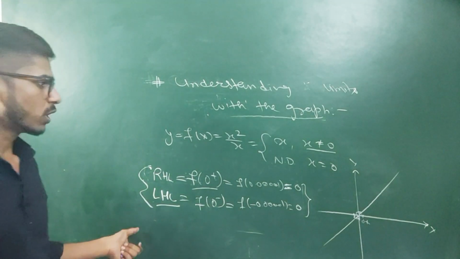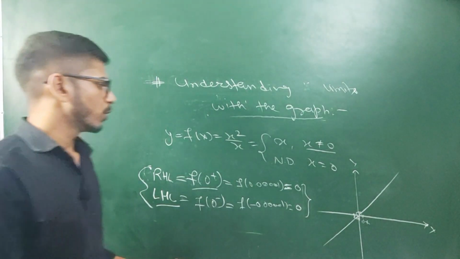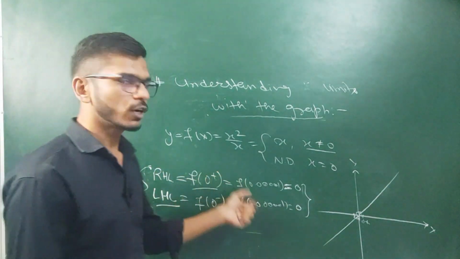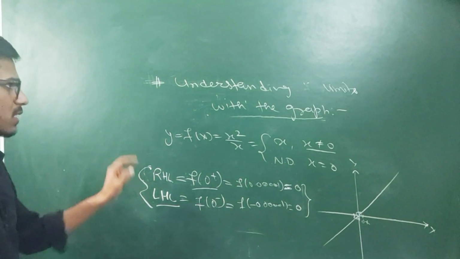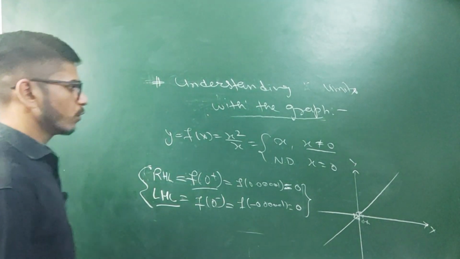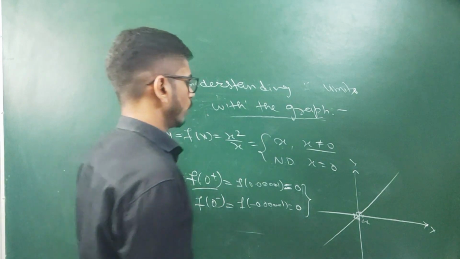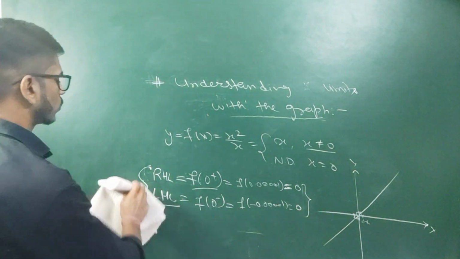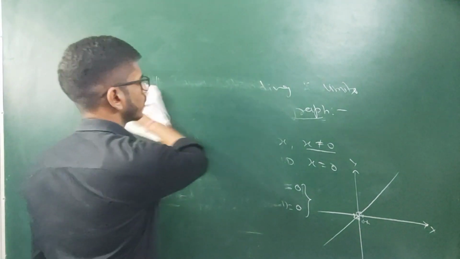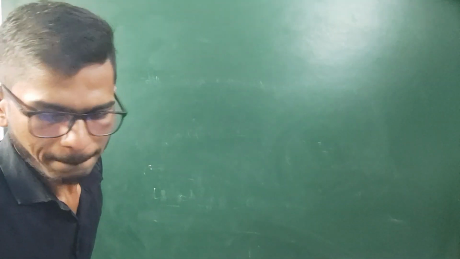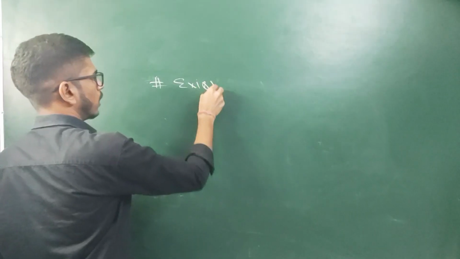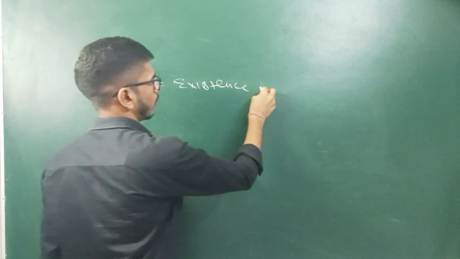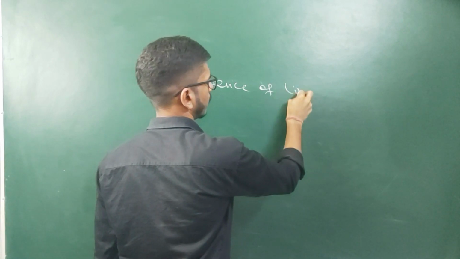Now we will discuss the existence of limit: when we will say that the limit of a given function will exist at a given point. This is the main concept of limit which we have discussed in a theoretical way and a graphical way also. So now we will discuss the existence of limit. When will we say that the limit of a function will exist?